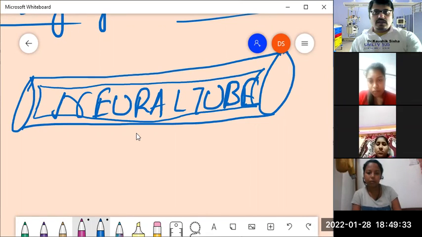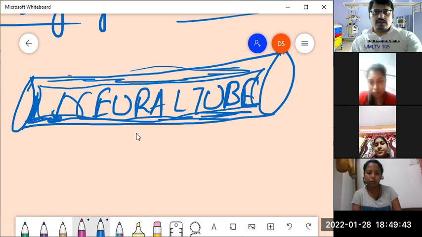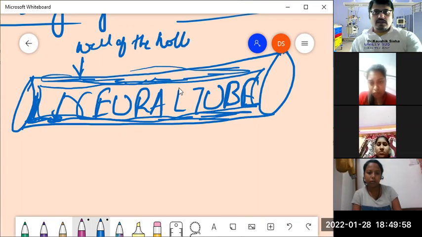So this entire darkened out area represents the wall of the hollow tube.